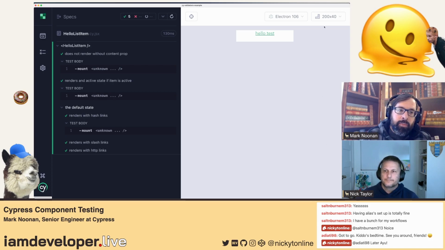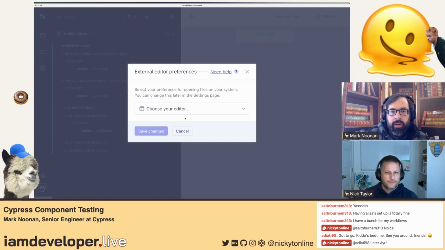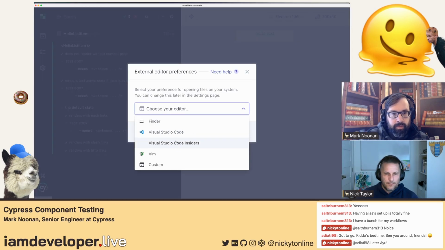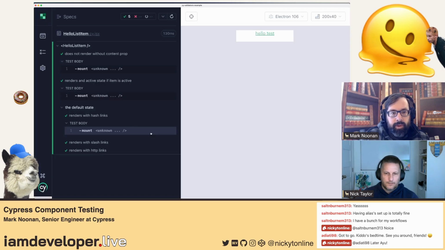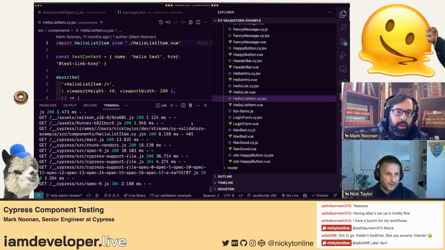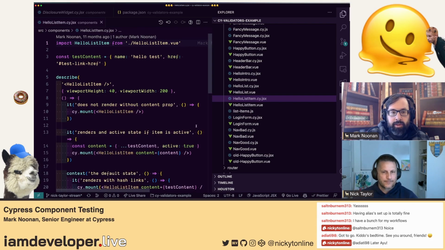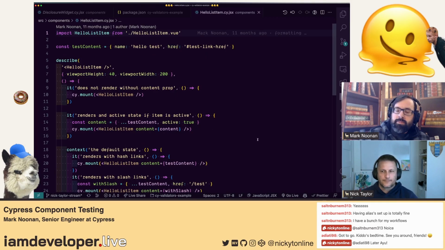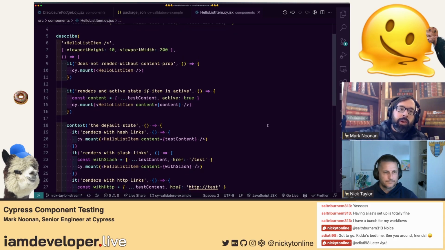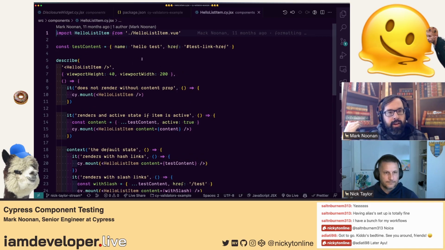And then we have an easy way. If you click where it says the file name on the left, it should bring up your editor with that file open. I'm using Insiders, so let's do that. Cool, that's a nice integration. I do that all the time, and so I go back and forth between my spec files and Cypress and everything, and I like to use workspaces and slide everything around my screen all the time. So just having this is cool. And then you can also command click on the import at the top to get to your component file.